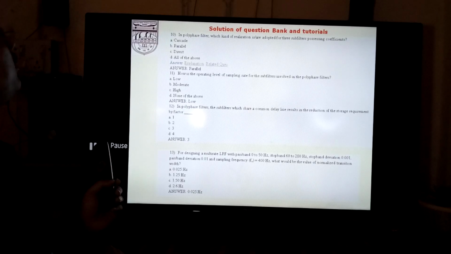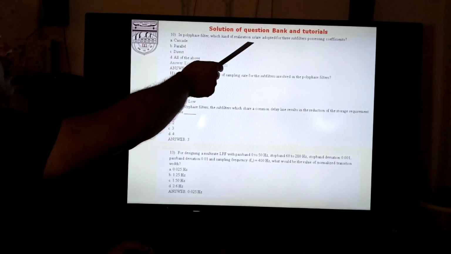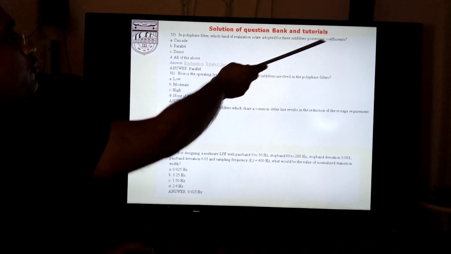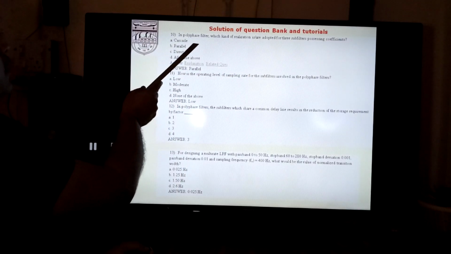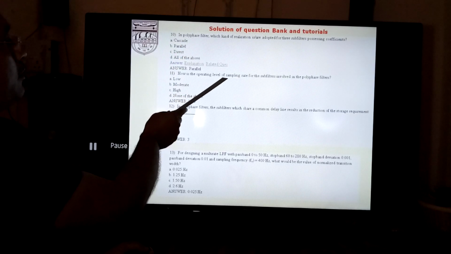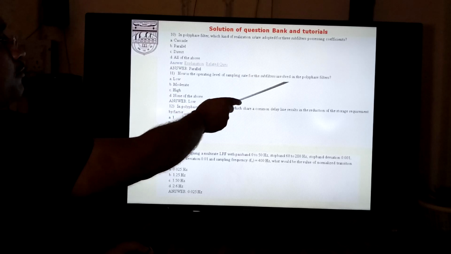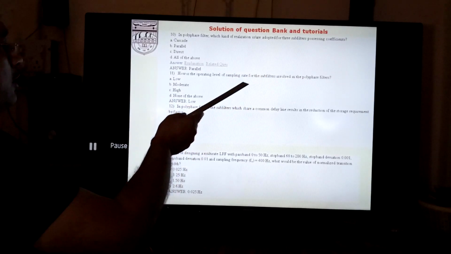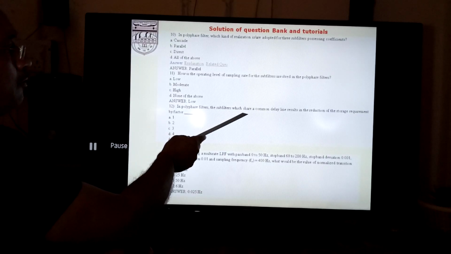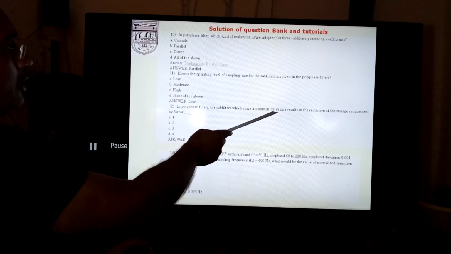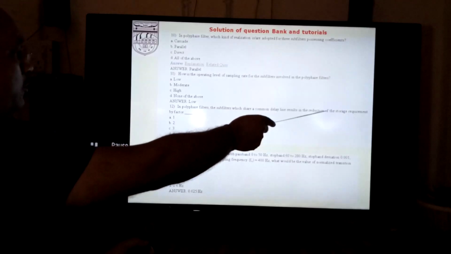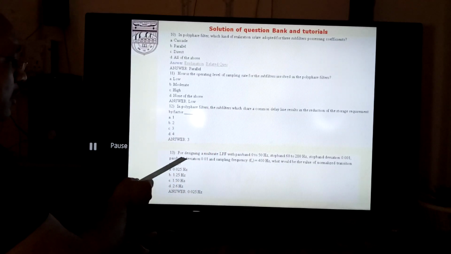Now in polyphase filter, which kind of realization is adopted for 3 subfilters processing coefficient? Here the parallel one is true. So how is the operating level of the sampling rate for the subfilters involved in the polyphase filter? So low one. In polyphase filters, the subfilters share a common delay line used in the reduction of the storage requirement by factor 3.